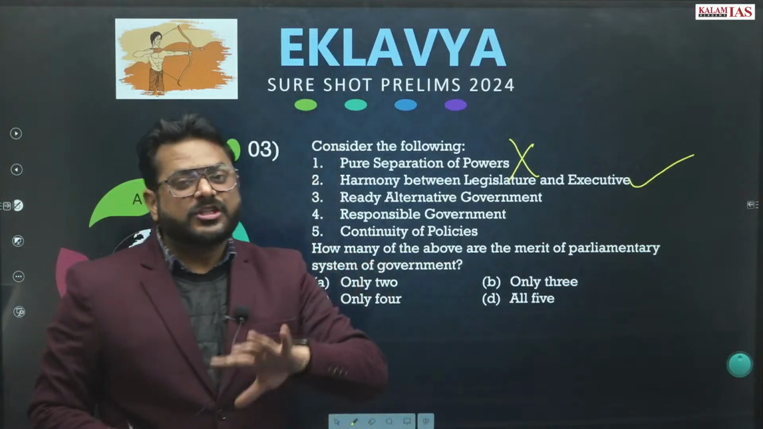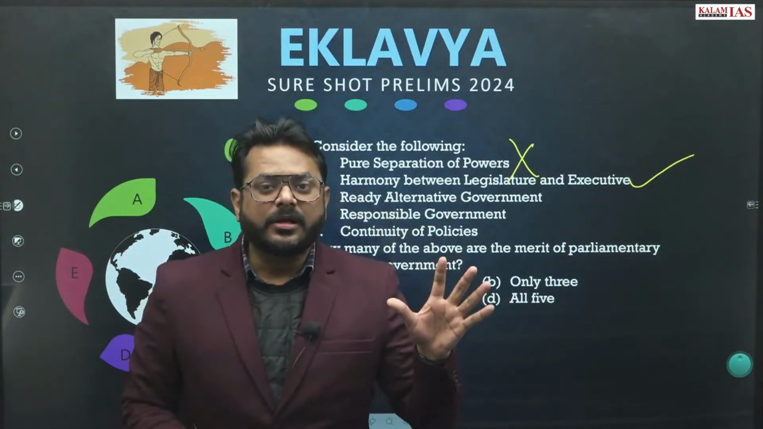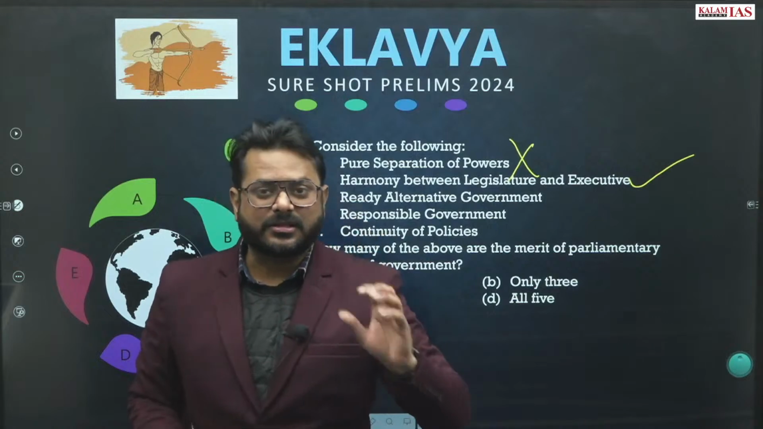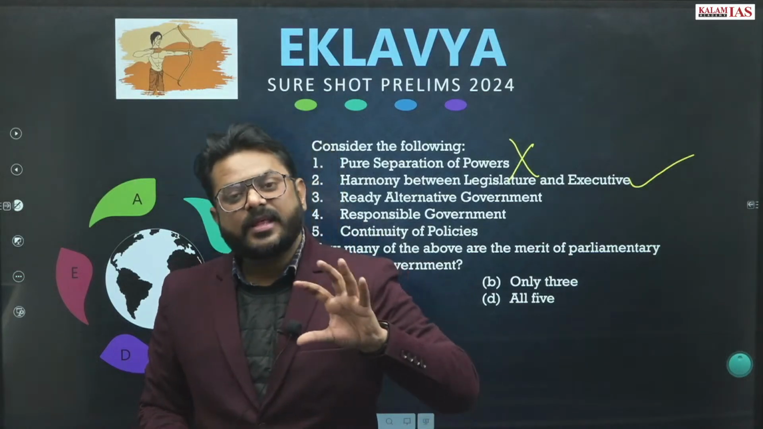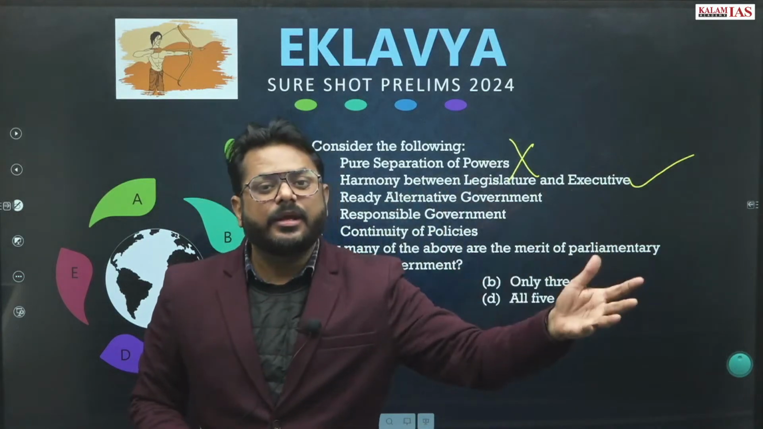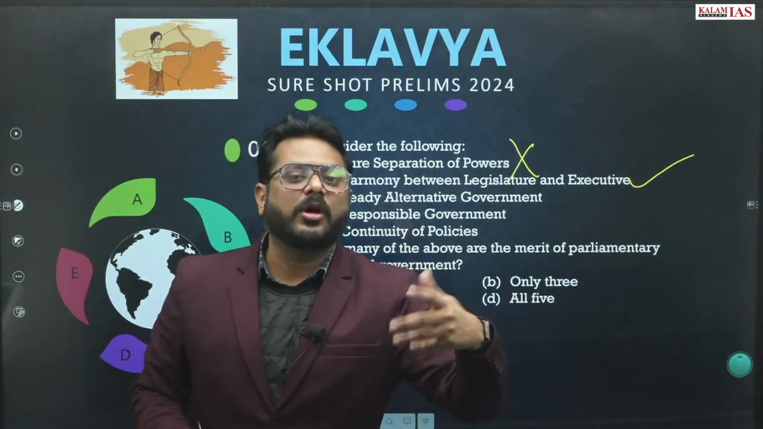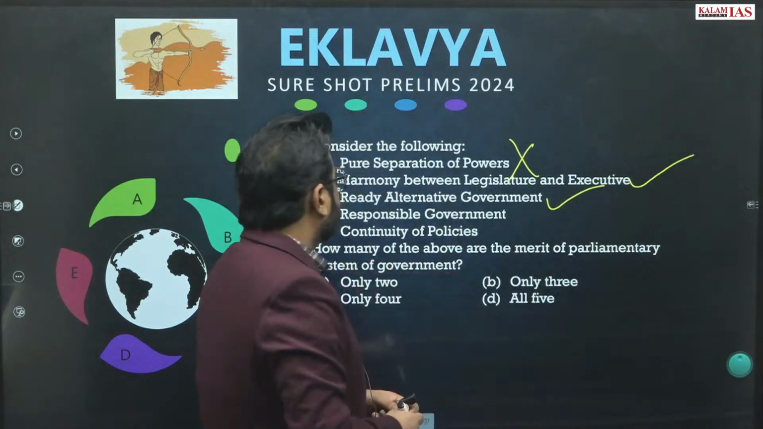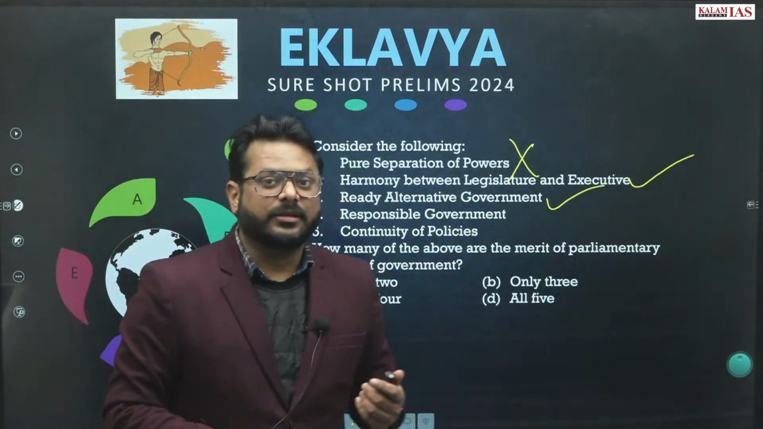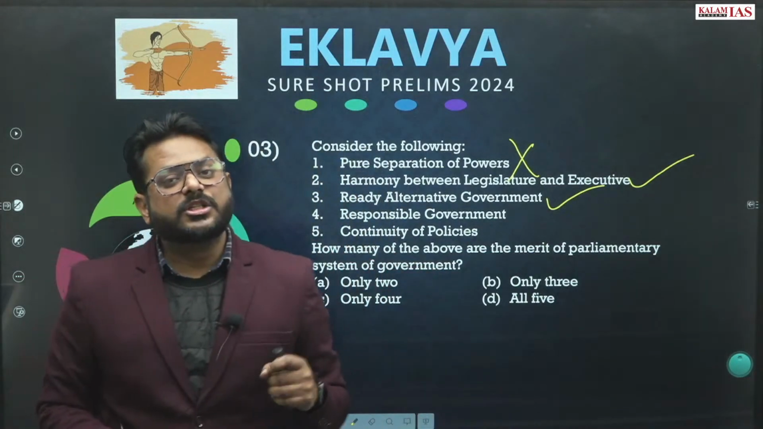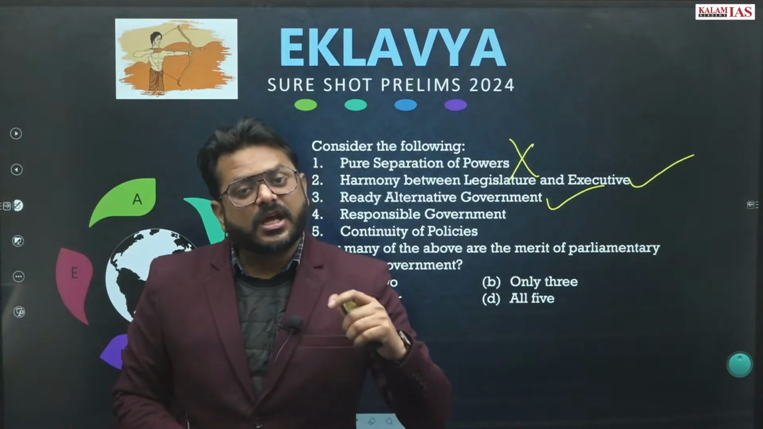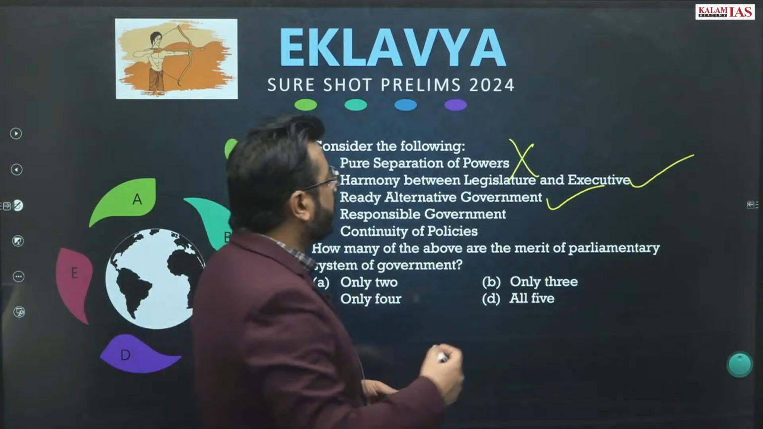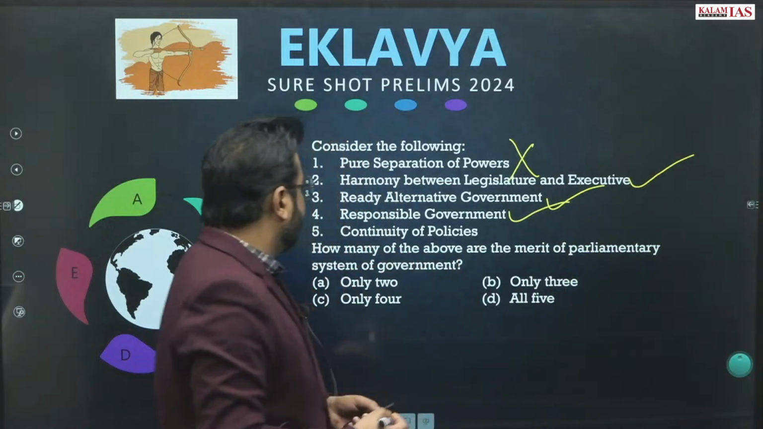Yes. Whichever government is in power, if that government fails, then there is another party which may claim that it can form the government. So a ready alternative government is there. Responsible government? Yes. The Council of Ministers is responsible to the Lok Sabha, right? This is collective responsibility. So responsible government is also there.